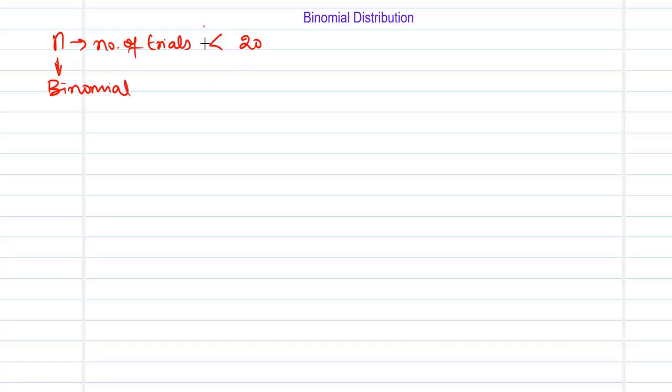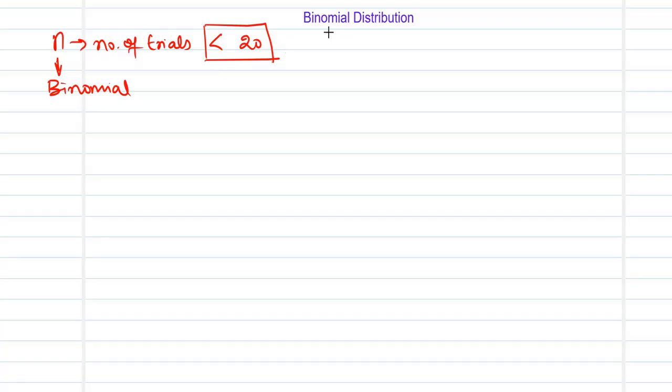And when this n is going to be more in number, it moves upper and upper, then you move on to a Poisson distribution. So that can be the first thing by which I can distinguish what distribution to apply, whether a binomial or Poisson.